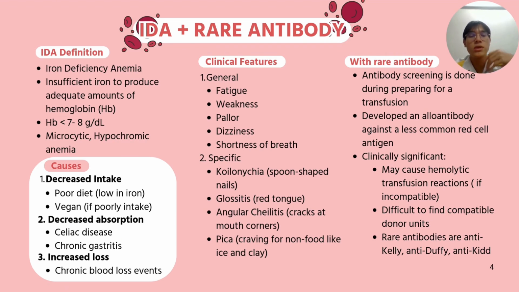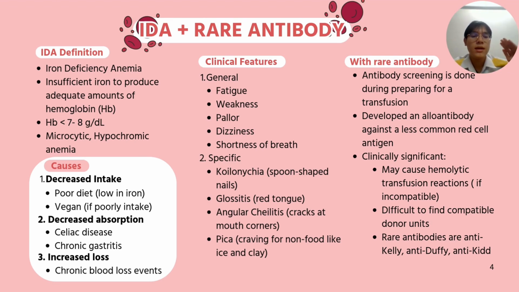But if we dive into depth of this clinical manifestation, you can see IDA patient would have koilonychia, like spoon-shaped nails, glossitis, red tongue, angular cheilitis, which is cracks at the edge or the corner of the mouth, and pica, which is a type of condition where a person is craving for non-food like ice or clay.